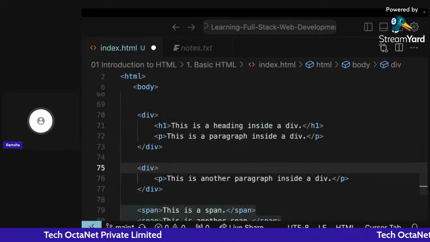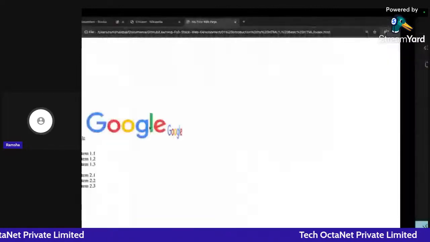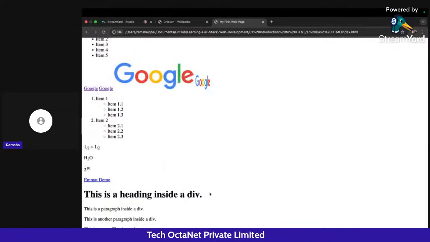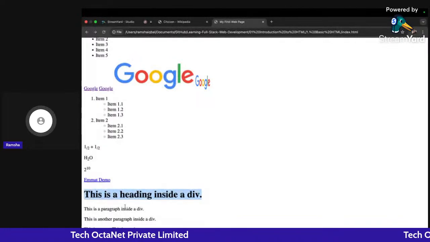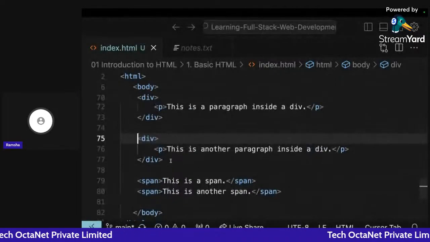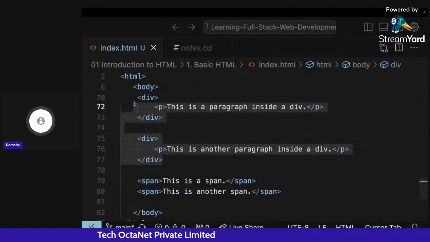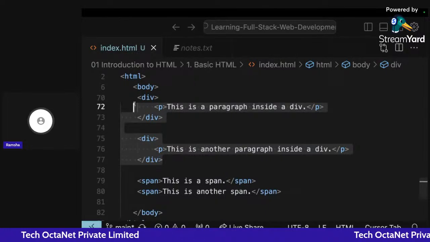Okay, so I can write it here simply. If I go back and I click on refresh, you can see this is a heading inside div. So what is the exact relevance of div? You will learn that later on when we apply CSS and the styling and everything. You will be able to understand it in that part.